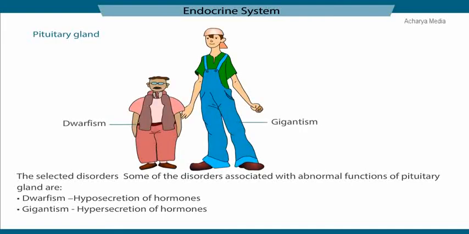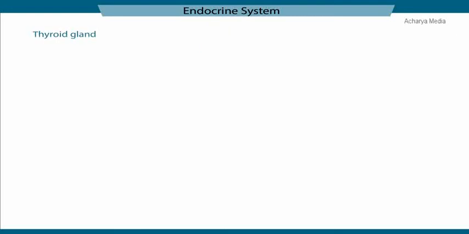Some of the disorders associated with abnormal functions of the pituitary gland are dwarfism, which is caused due to hyposecretion of the hormones, and gigantism, which is caused due to the hypersecretion of the hormones.